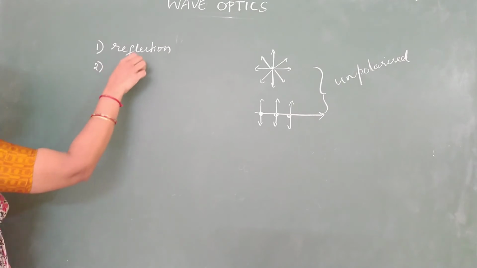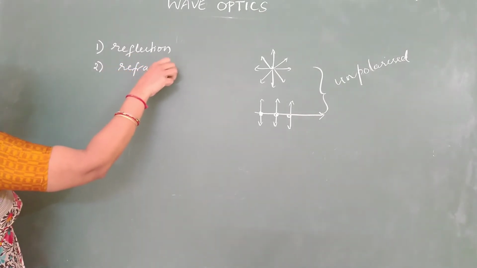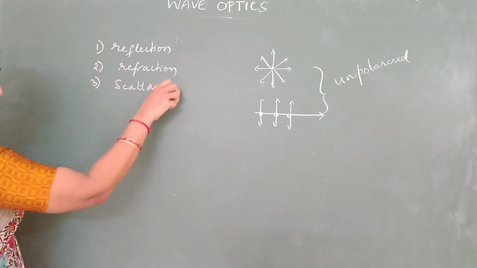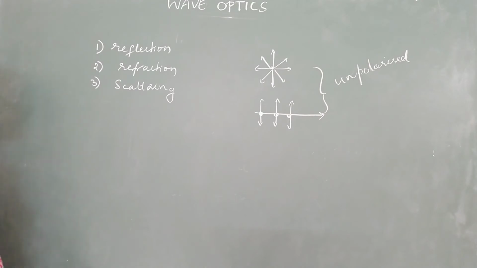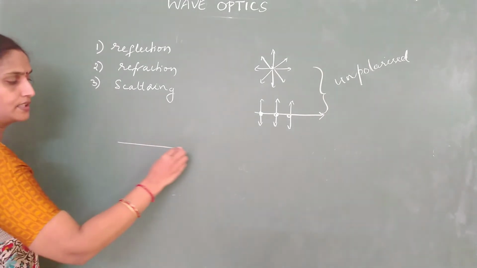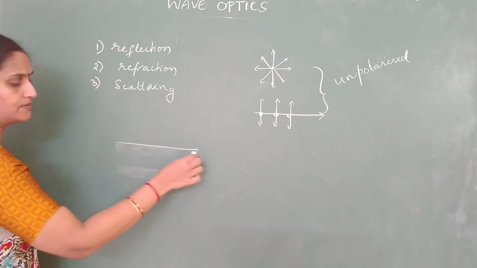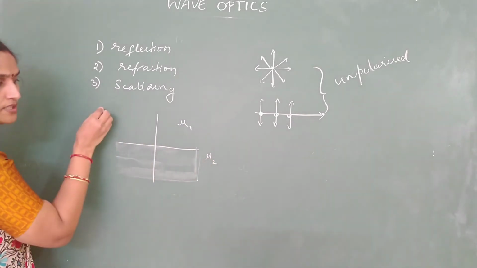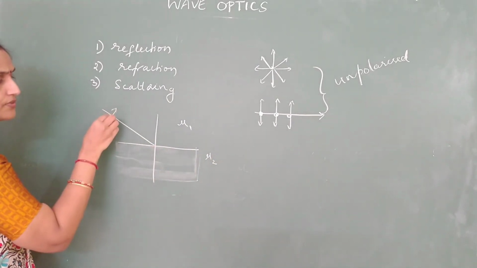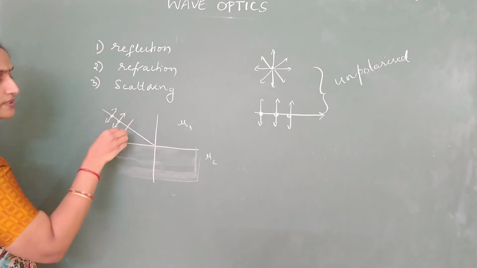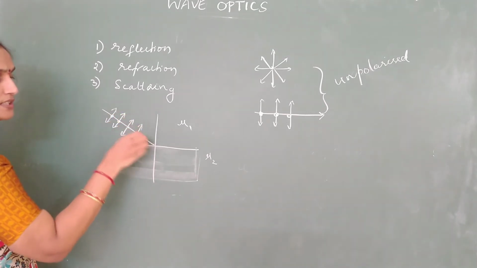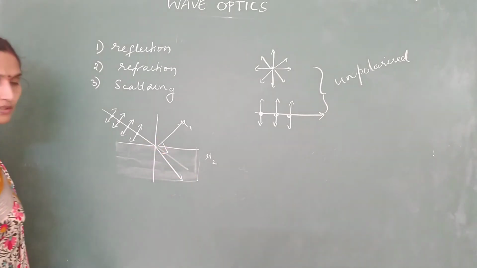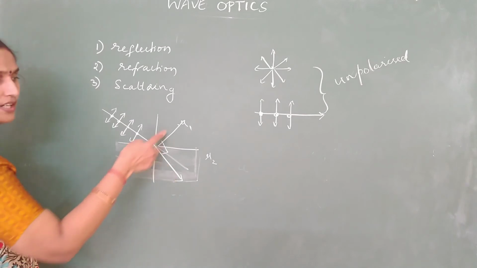Second is by refraction. Third method is by scattering, which naturally occurs in the atmosphere. So how is reflection going to produce polarized light? If this is a denser medium, mu1 and mu2, if you incident an unpolarized light on the surface of a denser medium such that the reflected and refracted rays are perpendicular to each other, this is a refracted ray and this is the reflected ray,